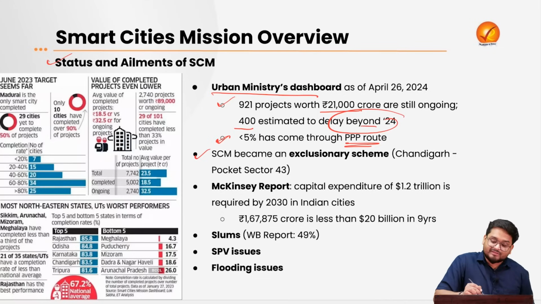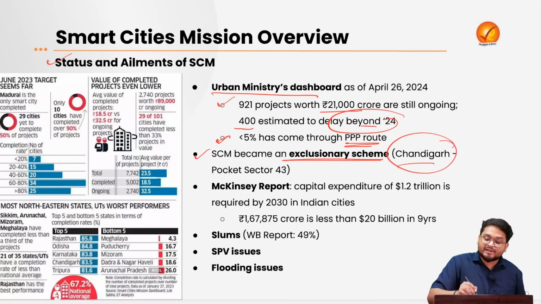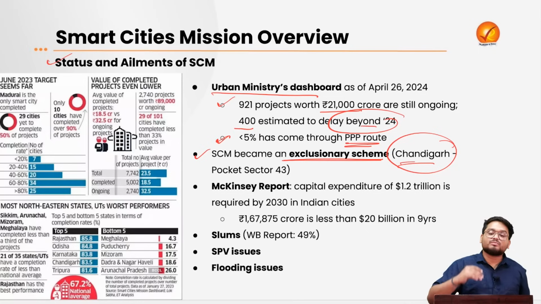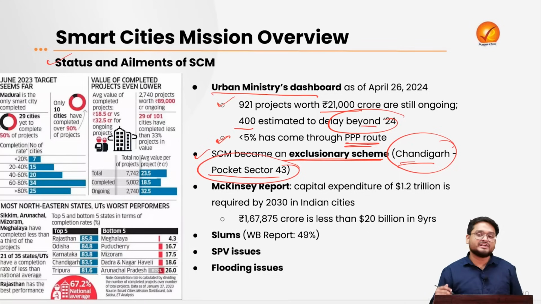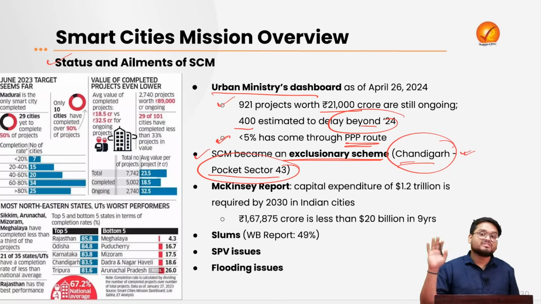And the Smart Cities Mission has also become an exclusionary scheme, because in the effort to develop Chandigarh as a smart city, almost all of the funds of Chandigarh Smart City have been spent in pocket Sector 43 of the city itself. So the rest of the city is not developed. Only one portion of the city has been developed, and this has been seen across many other cities also.